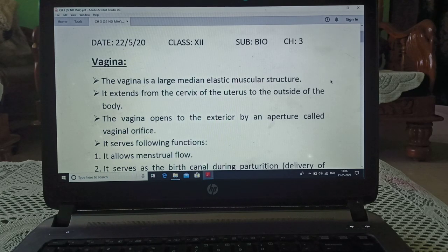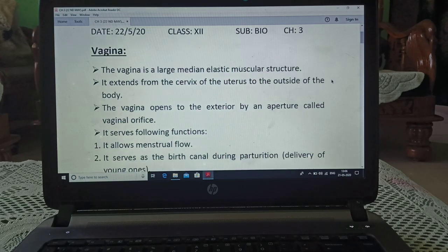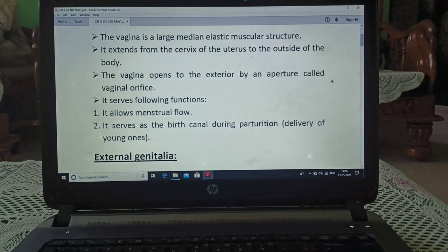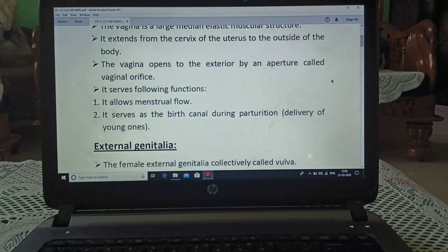Today we are starting with vagina. The vagina is a large, median, elastic, muscular structure. It extends from the cervix of the uterus to the outside of the body. The vagina opens to the exterior by an aperture known as vaginal orifice.